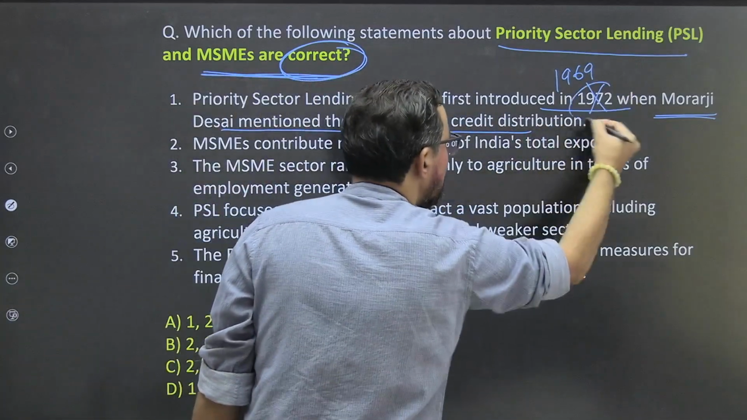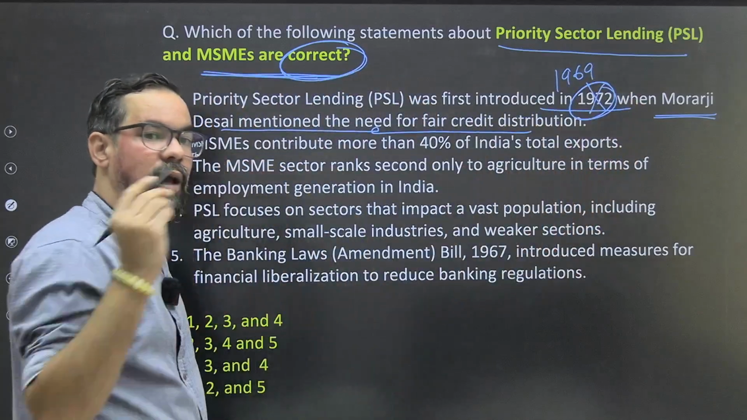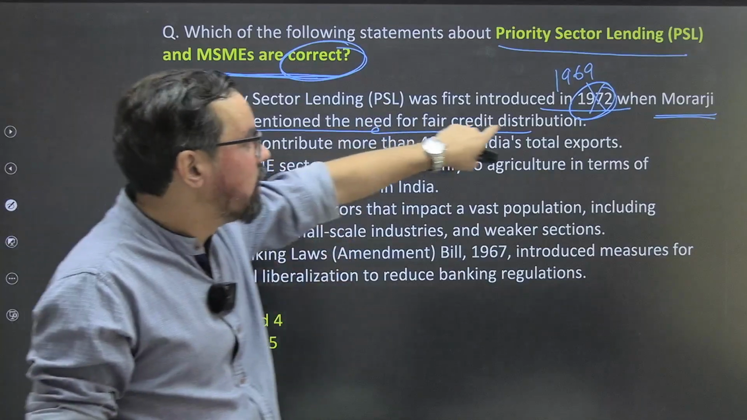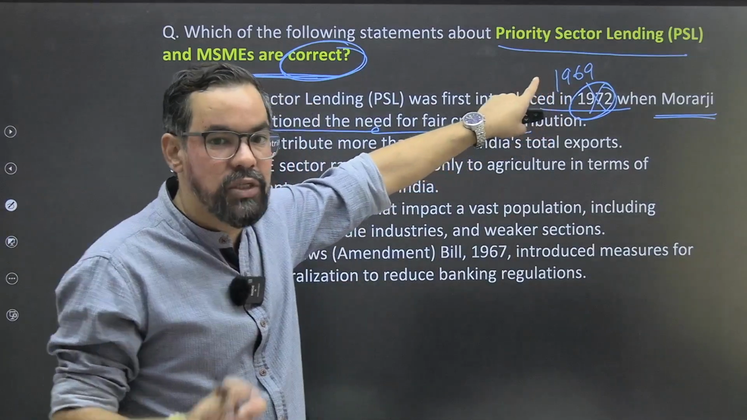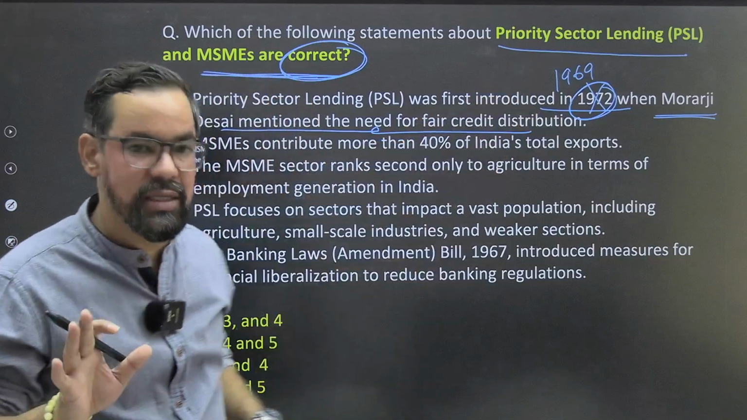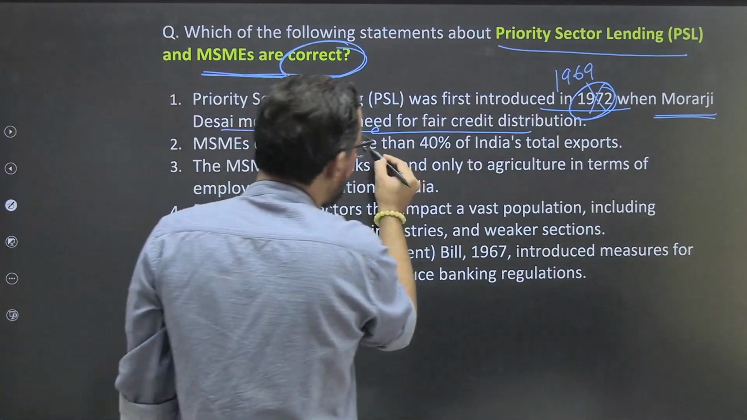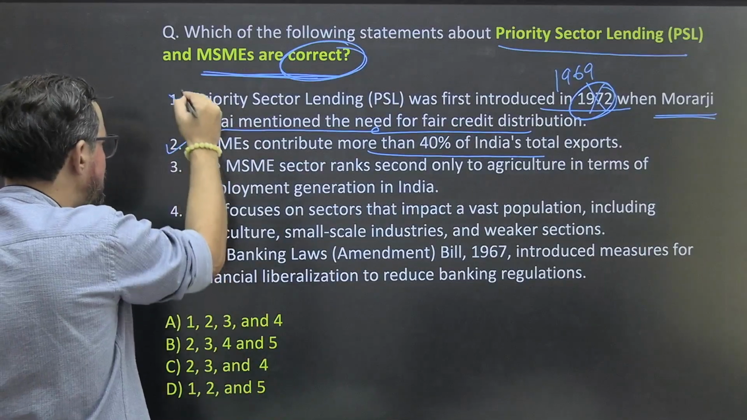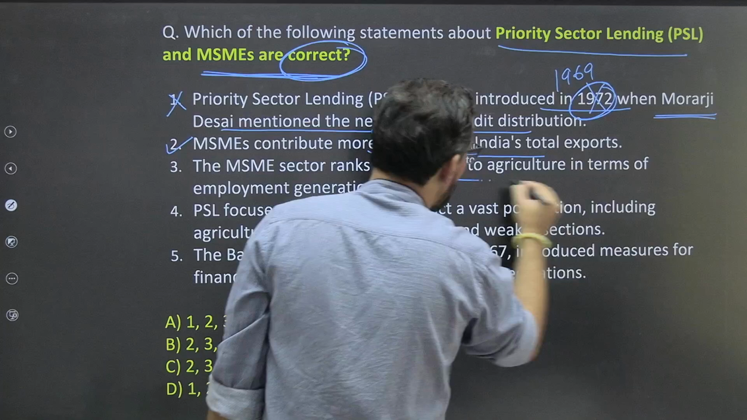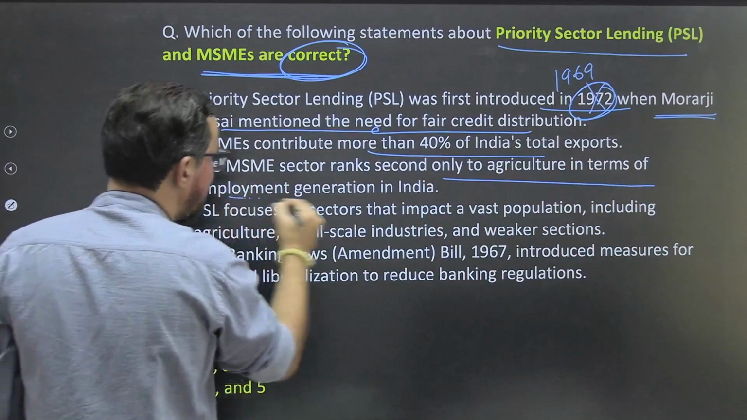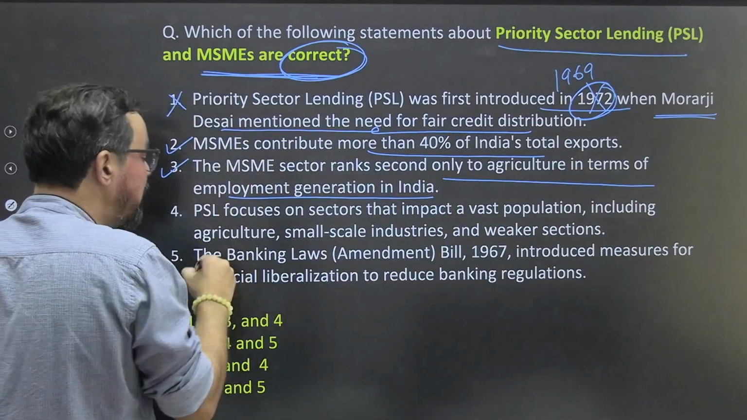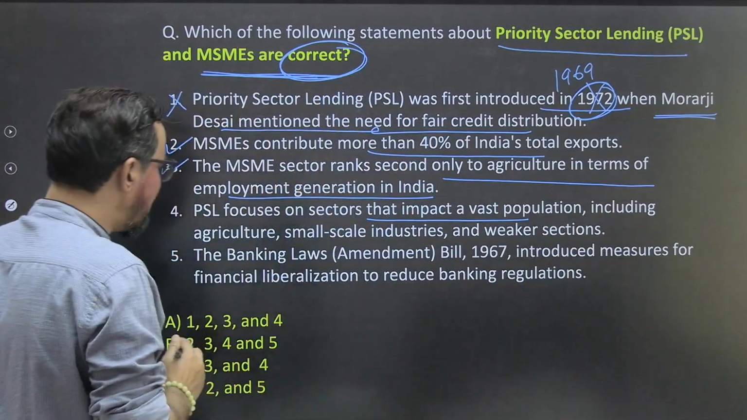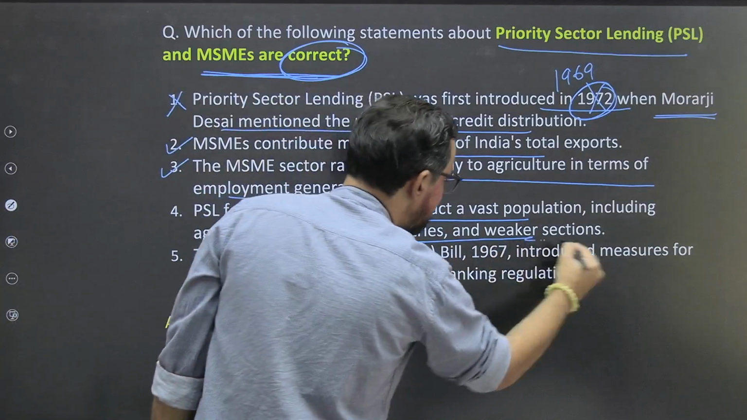The only thing is that the year is mentioned incorrectly. RBI started implementing these guidelines, which became effective from 72, but the term priority sector was coined by Morarji Desai in 1969. MSME contributes more than 40% of India's total export. 100% true, so this statement is true. The MSME sector ranks second only after agriculture in terms of employment generation. Again true. PSL focuses on sectors that impact a vast population, including agriculture, small scale industries, and weaker sections.